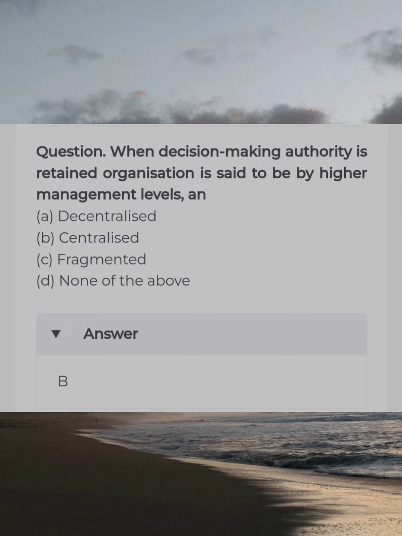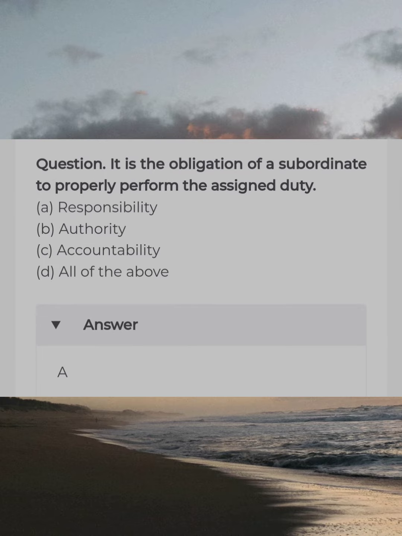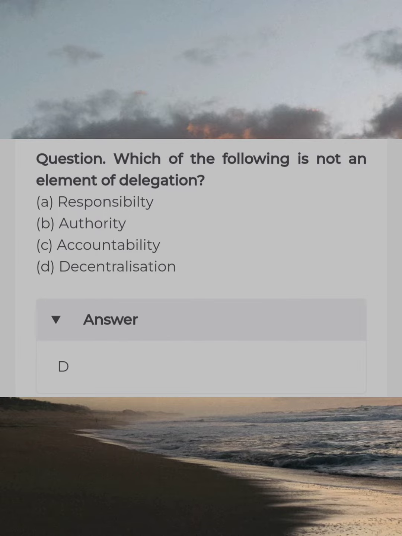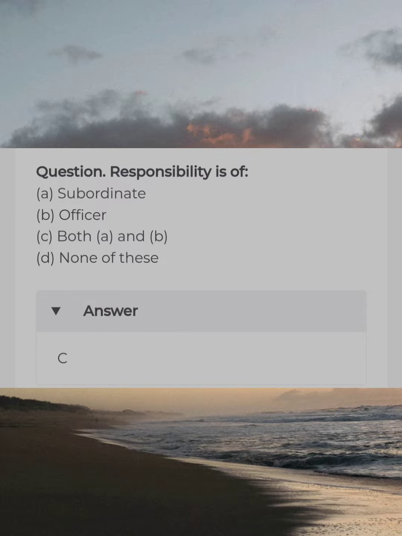When decision-making authority is retained, organization is said to be by higher management level and answer B. Centralized. It is the obligation of a subordinate to properly perform the assigned duty. Answer A. Responsibility. Which of the following is not an element of delegation? Answer D. Decentralization. Responsibility is of answer C. Both A and B.